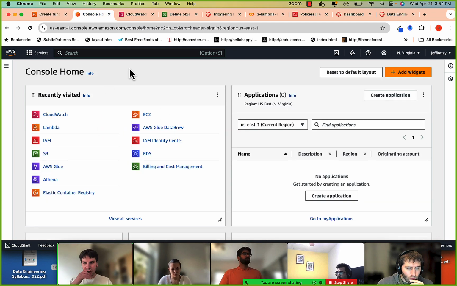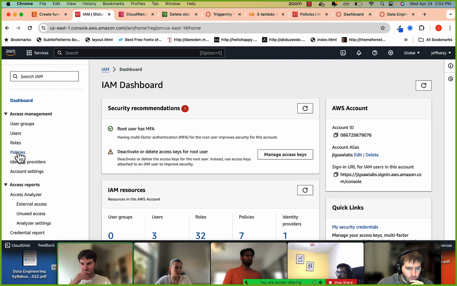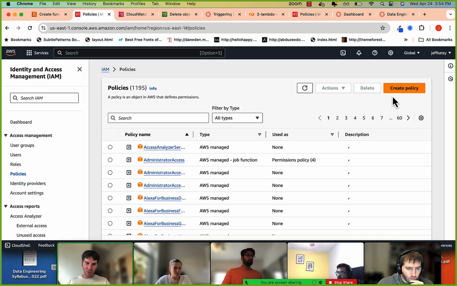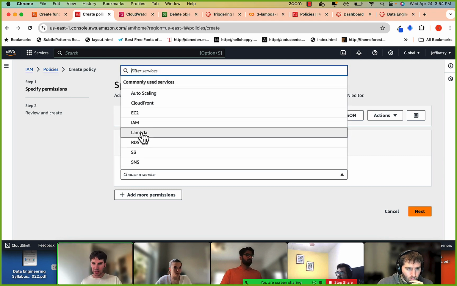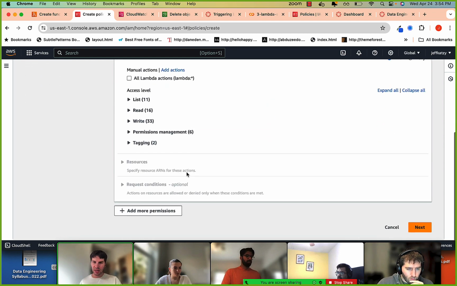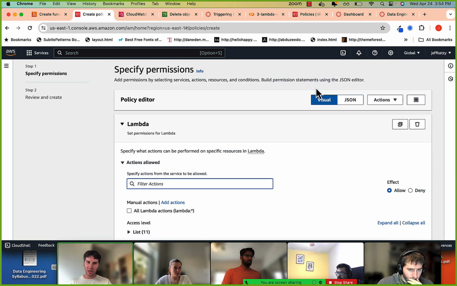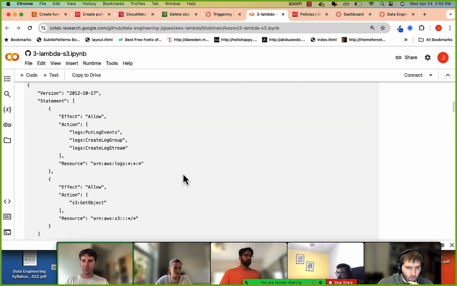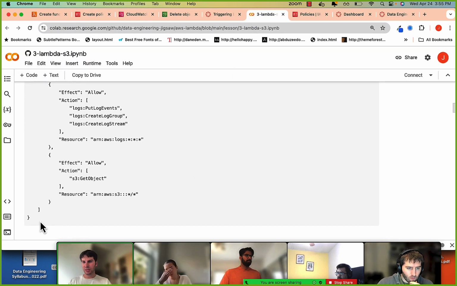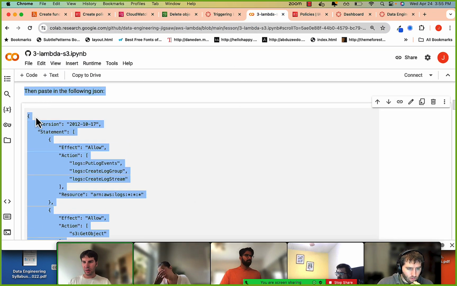Okay. So the first thing is click on IAM. Let's click on policies. We're going to create a new policy. Choose a service. We'll say Lambda. And now at this point, it's trying to help us, but we don't want it. So instead, I just gave you the code to add. This is the statement you can add, and I'll walk through it in a second.